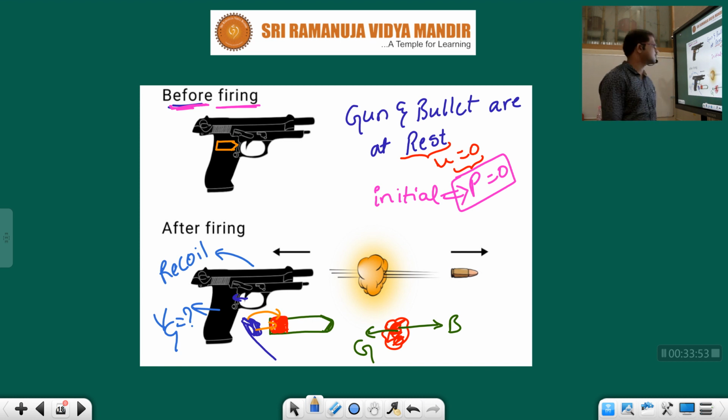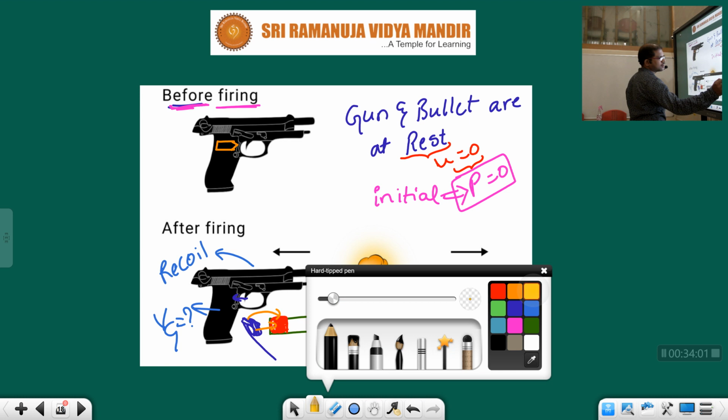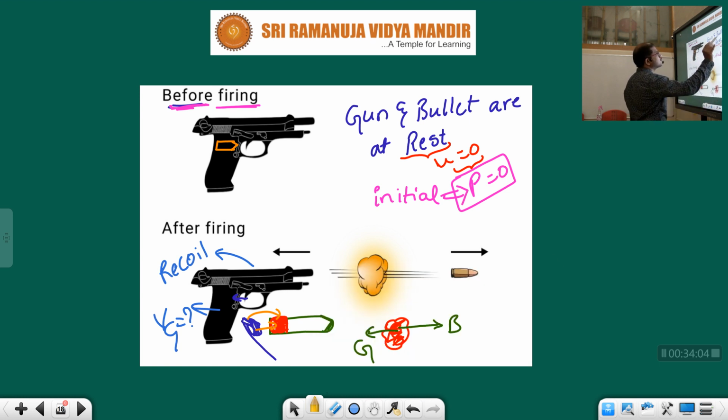Children, very, very interesting problem, this one. See, children, let us consider the initial velocities of gun and bullet as u1 and u2. After firing, the bullet is moving forward with final velocity v2, and the gun is recoiling back with final velocity v1. The bullet is moving forward, children. The gun is moving backward, which means recoil.